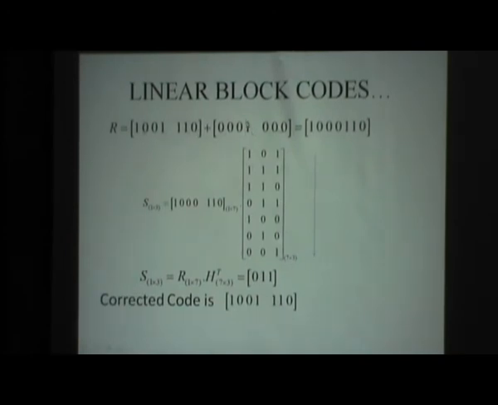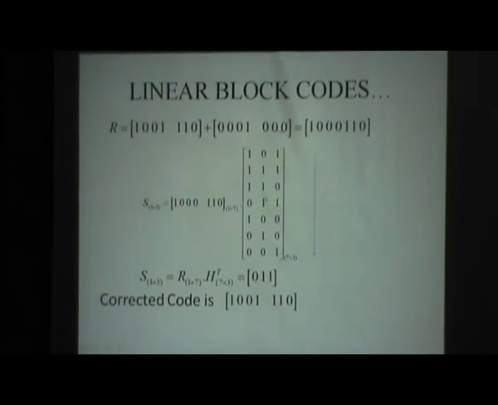But at the receiver part, the error has been added here. So now at the receiver, the signal received is this. At the receiver side, we have to find which bit is in error. So this received signal we have to multiply with the transpose of the parity check matrix. And if we multiply this, the additions we have to do here are modulo additions. Finally we will get a 1 cross 3 vector, which is 011.